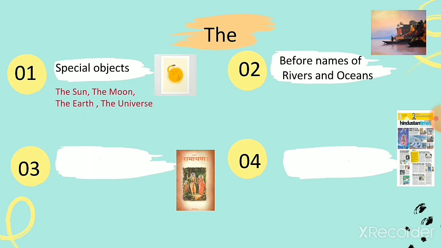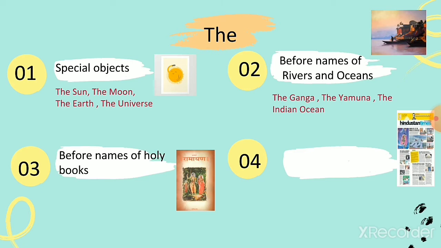Number 2, before names of rivers and oceans, we will use the. Let's see examples. The Ganga, the Yamuna, the Indian Ocean. Number 3. Before names of holy books, that are religious books. For example, the Bible, the Ramayana, the Quran. So we will use the before the names of holy books.